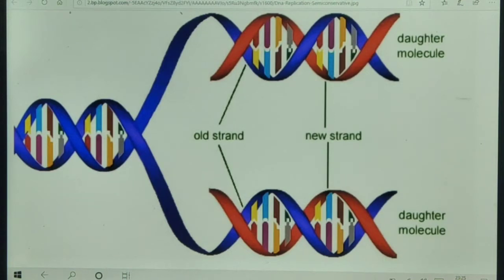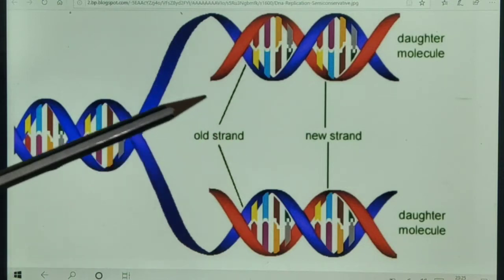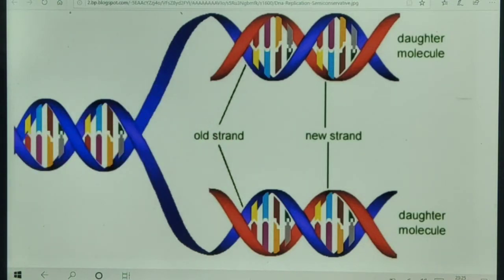DNA copying is accompanied by the creation of an additional cellular apparatus. Now DNA alone is not able to form the whole cell. Cellular apparatus is also needed. What is that cellular apparatus? That is the Golgi apparatus, endoplasmic reticulum, mitochondria, cell membrane. So all these are also necessary.